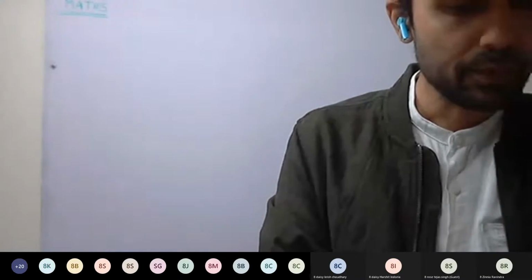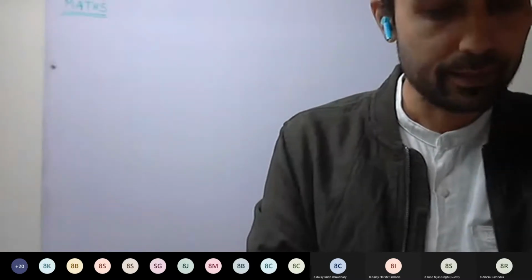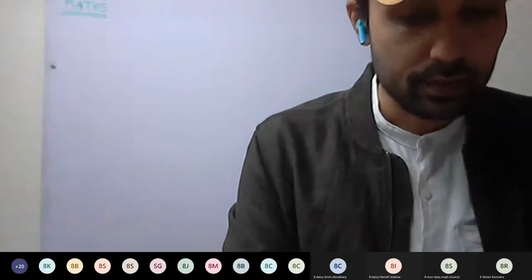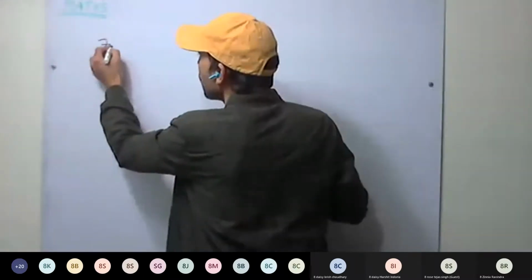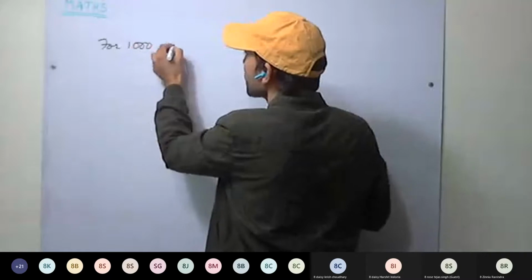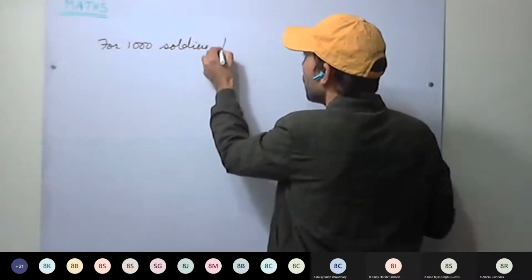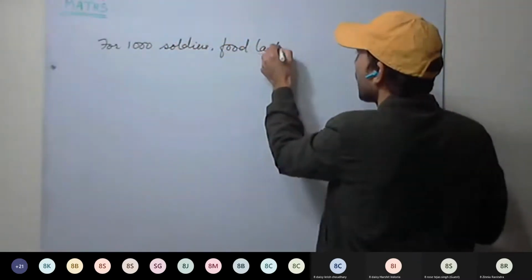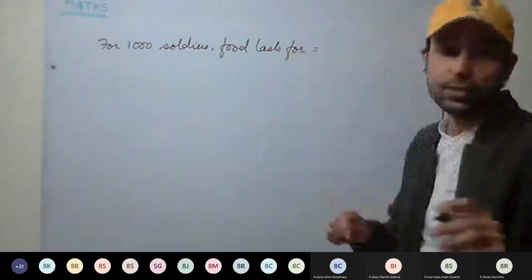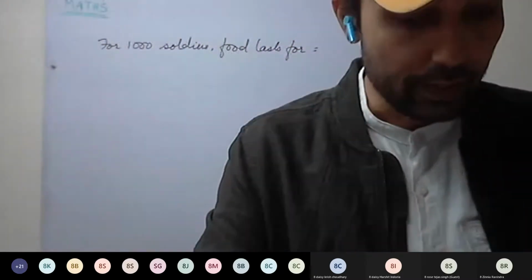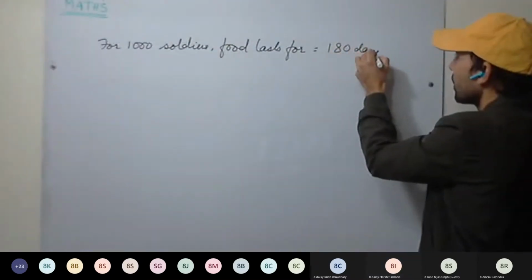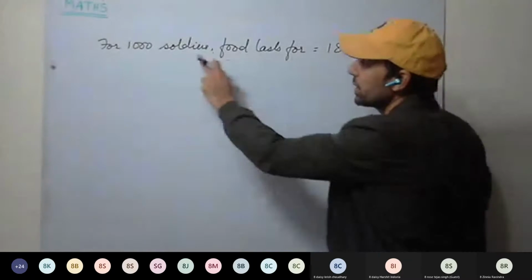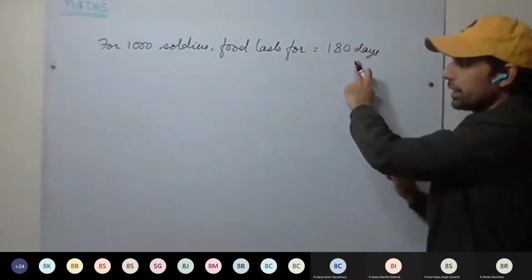Okay, so sixth question: a camp of 1,000 soldiers has enough food for 180 days. So what will we be writing? A camp of 1,000 soldiers, food lasts for how many days? It lasts for 180 days. Okay, this is given, 180 in days. This is our dependent, this is independent. For 1,000 soldiers, food lasts for 180 days.